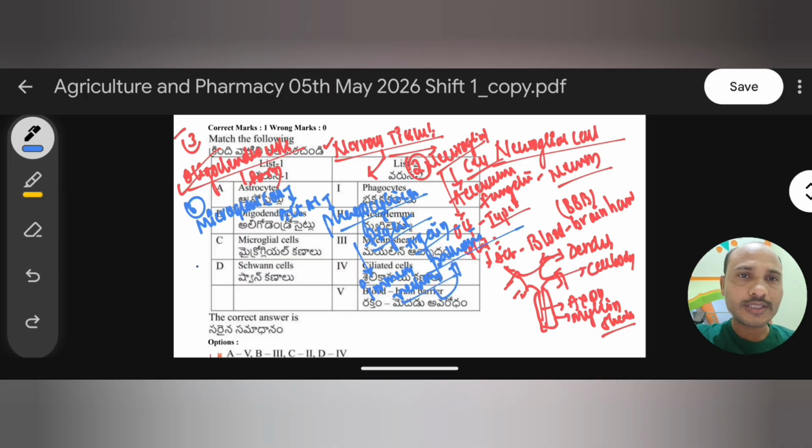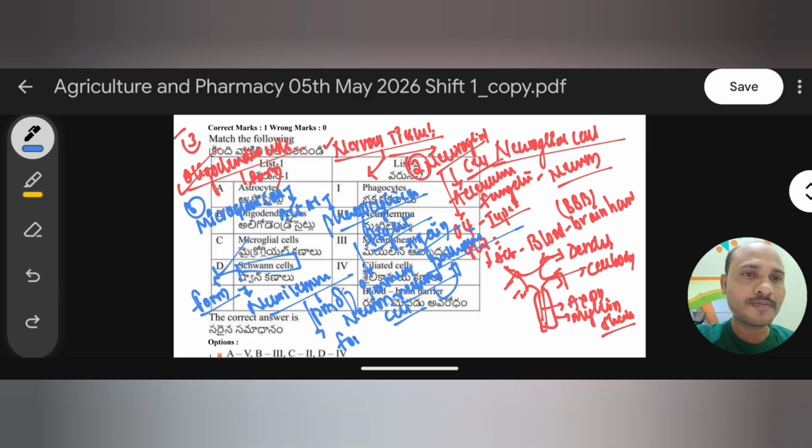Now coming to one more important neuroglial cell, that is the Schwann cell. This Schwann cell forms the neurilemma. Very important, neurilemma. So neurilemma is nothing but the plasma membrane of neuron cells. Remember, the Schwann cell not only helps in the formation of neurilemma, but also helps to form the myelin sheath.